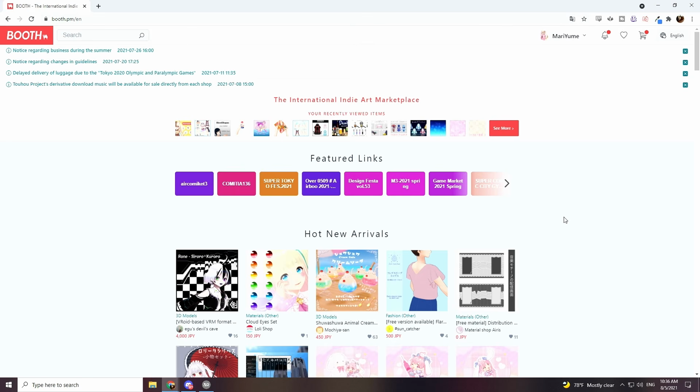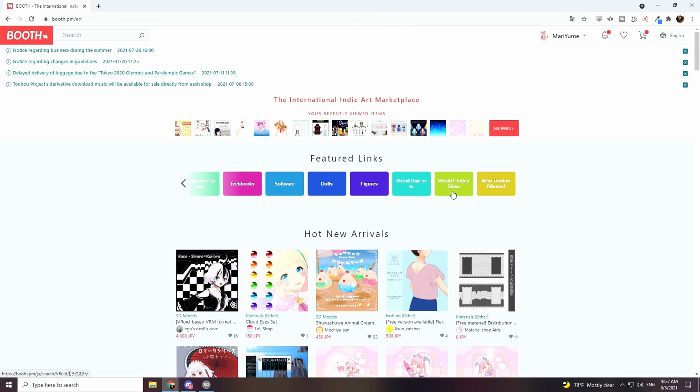But it's better to know the Japanese tag for different things because not many artists will include English tags. Luckily for us, on the homepage, there are two very specific VRoid hashtags that you can use right now, one of them is for hair sets and the other one is for clothes and skin textures. So let's go through and do a little shopping. We'll start with the hair first.